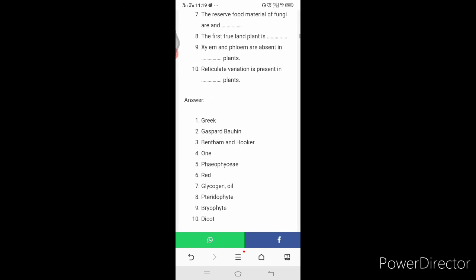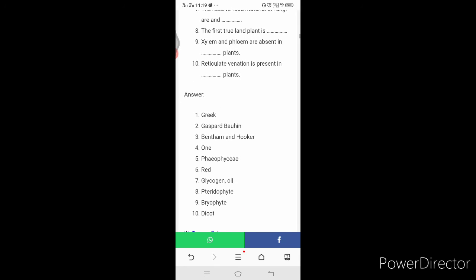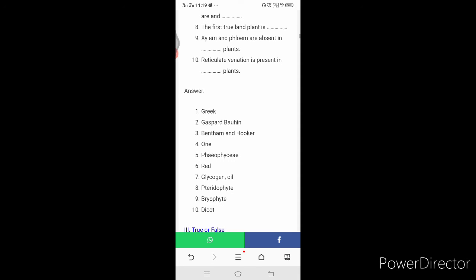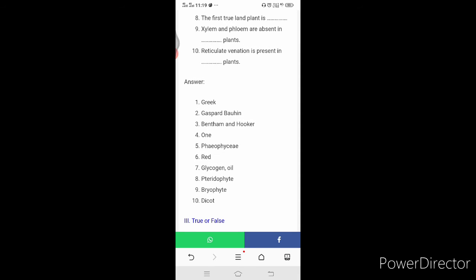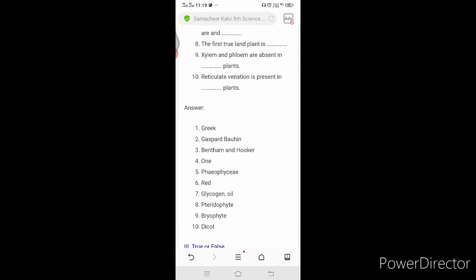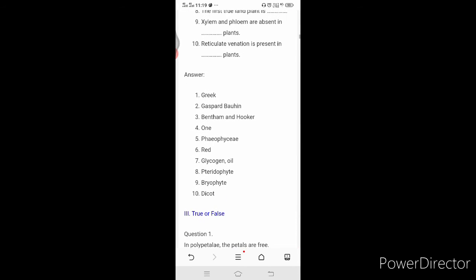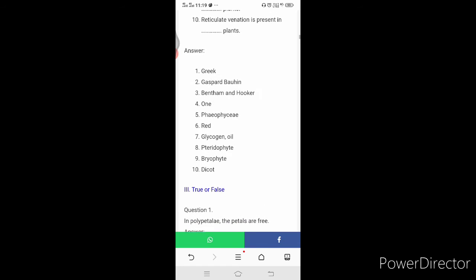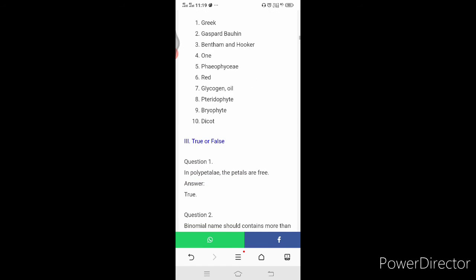P is silent here. The spelling is pteridophyte. So P is silent here. You have to pronounce it as pteridophyte. Xylem and phloem are absent in dash plants: bryophyte plants. Reticulate venation is present in dash plant: dicot plant.